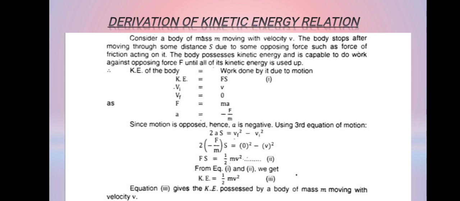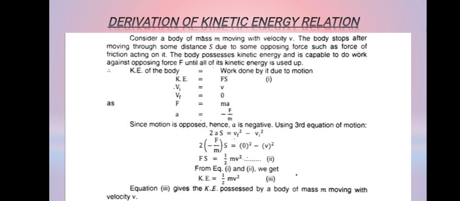We will derive a relationship for the kinetic energy, that is kinetic energy equals half mv square. For this purpose, we say that the kinetic energy of the body equals the work done by it due to motion. That means kinetic energy equals F into S, as you have seen in the basic formula of work done.